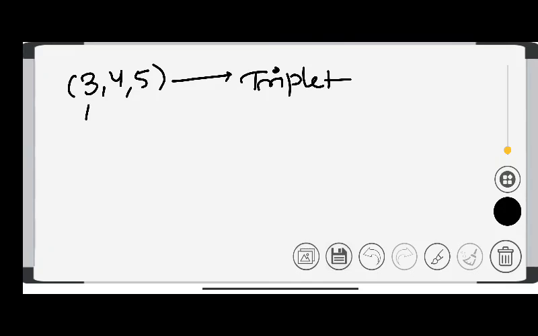Okay, this is perpendicular, this is base, this is hypotenuse. Do you understand? Yeah.